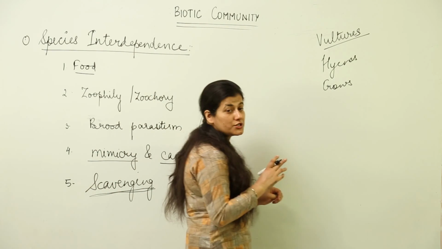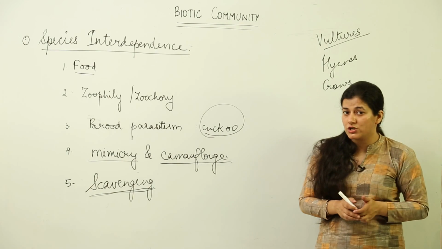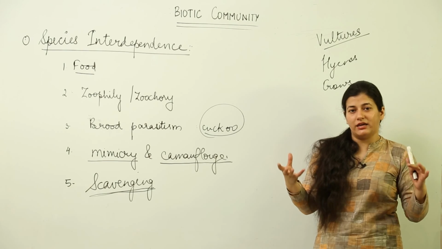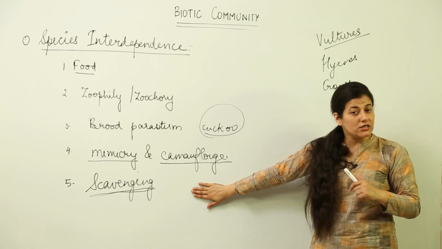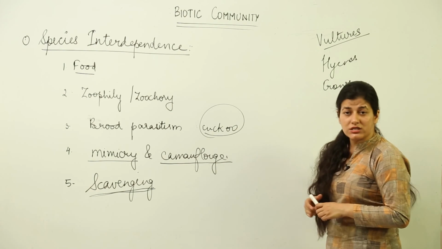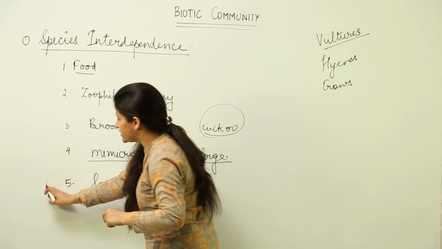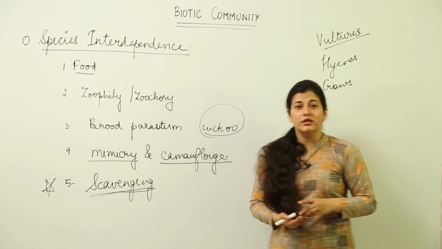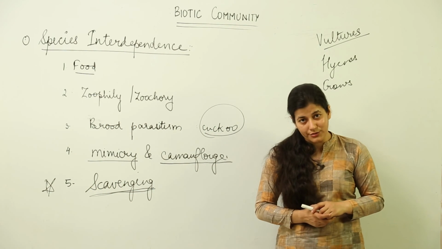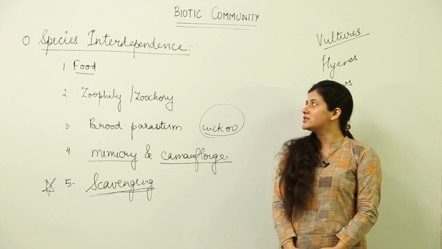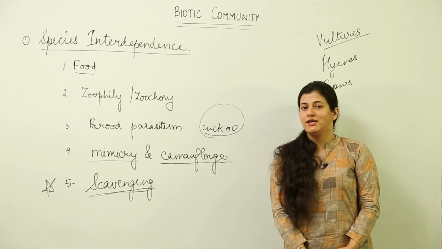It is an important point in the process of decomposition, because the maximum amount of dead animal carcass would be eaten up in the case of scavenging. So this is also a type of species interdependence. This is important because it has an important role in determining the structure of the ecosystem. So this is all about the various species interdependences which we see in a biotic community.